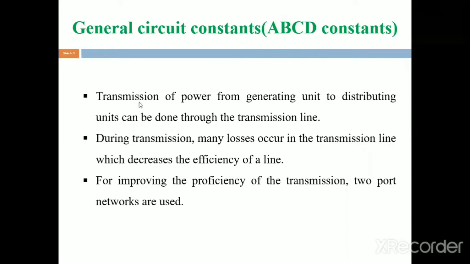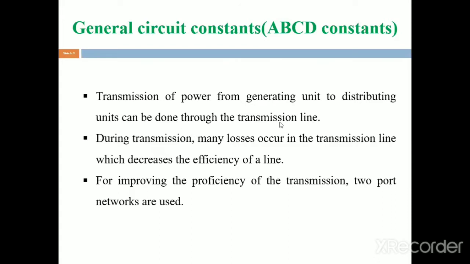The transmission of power from generating units to distributing units is done through transmission lines. In the PS2 subject we study transmission lines. Transmission means transmitting power from the generating station to the distribution station.